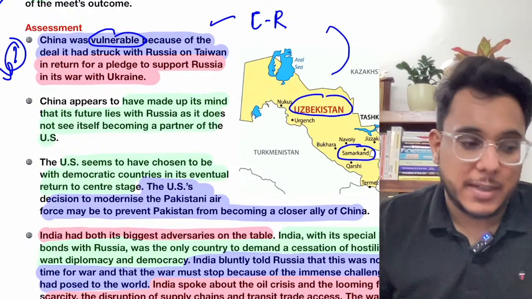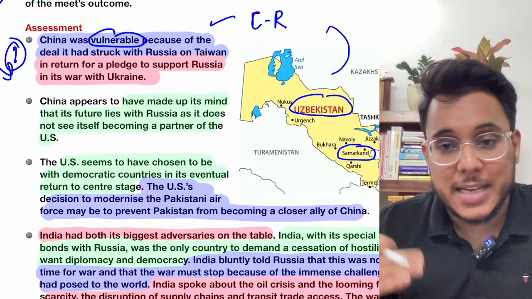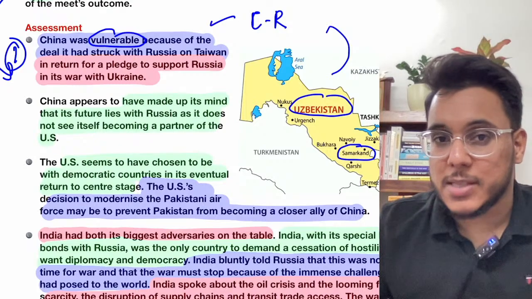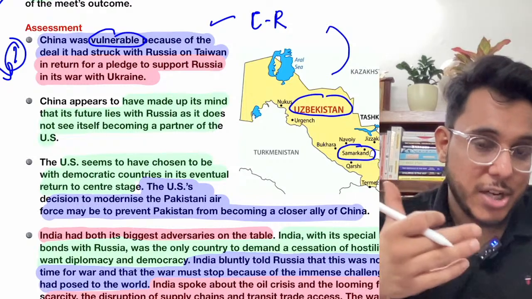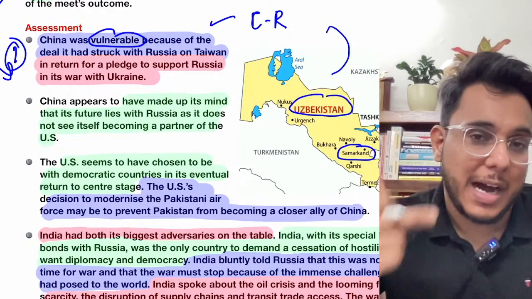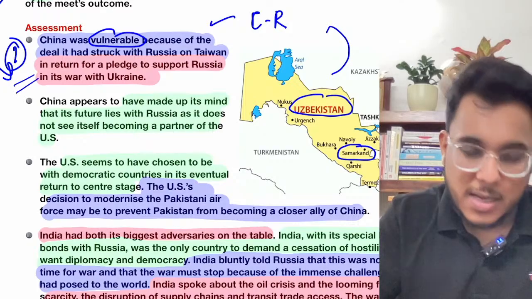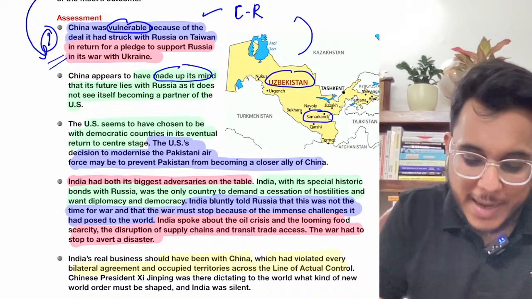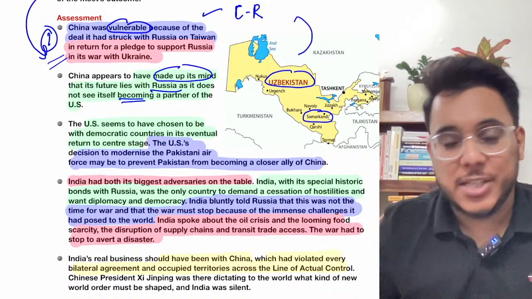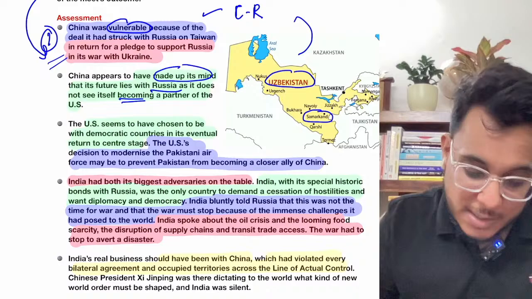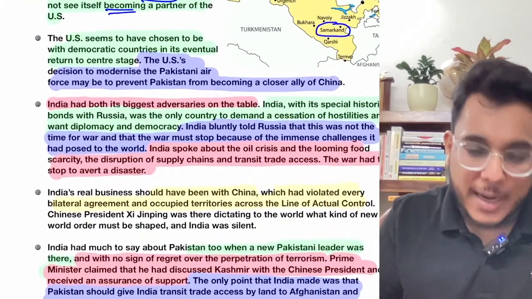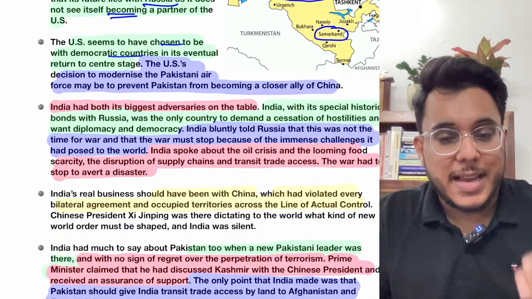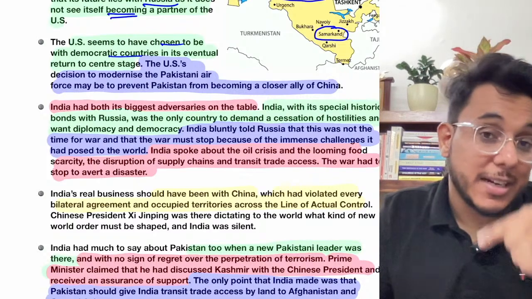Now when we talk about Taiwan, China says that Taiwan is not an independent nation, rather Taiwan is a part of China. That is the One China principle of China. So China asks Russia that you support us on Taiwan and we will support you in the Ukraine war that is going on. So this is the deal that China has signed. So China right now has made up its mind that Russia is going to be the major partner of China. The USA is not going to be the partner. Okay. So right now the USA has chosen the side towards the democratic nations. Okay. So China is gaining more and more democratic countries in its favor.